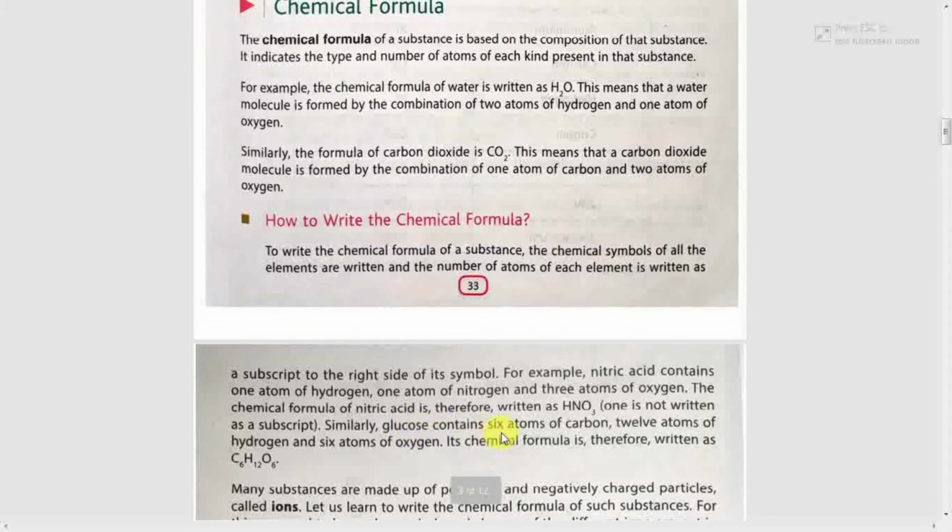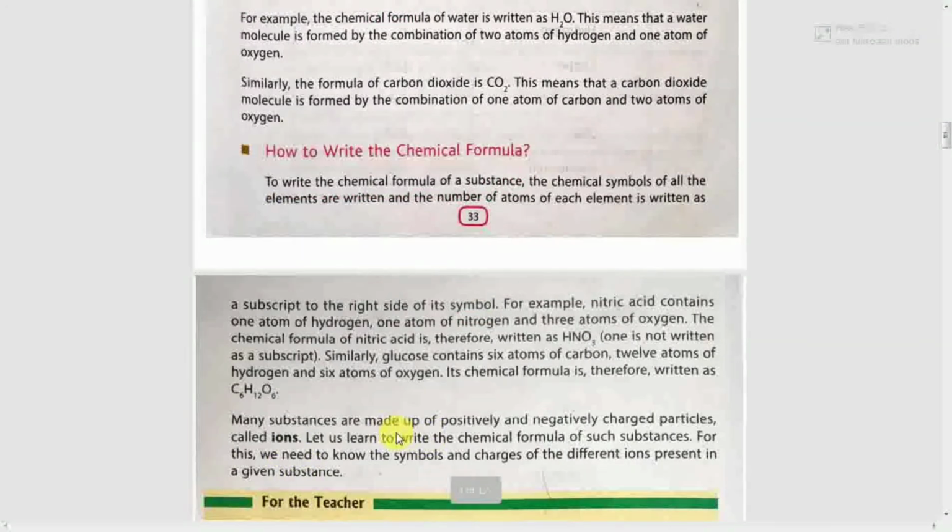Similarly, glucose contains 6 atoms of carbon, 12 atoms of hydrogen and 6 atoms of oxygen. Its chemical formula is therefore written as C6H12O6. Many substances are made up of positively and negatively charged particles called ions.